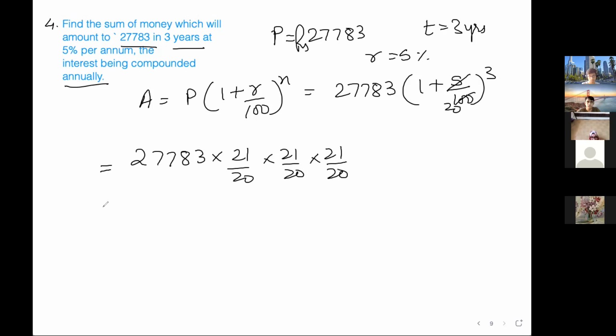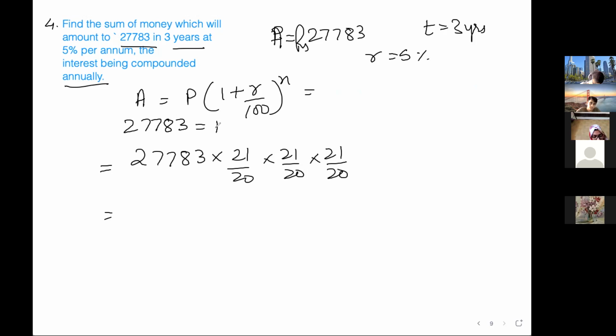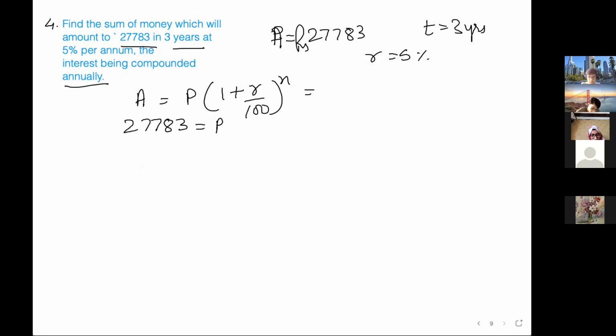Ma'am, the question says the sum of money which will amount to. Achha, amount to. So it is not principal. That is my mistake. Oh, here I had actually written it correctly. Sorry, yeah, this is my mistake. I thought it is principal. So it is A. So here it becomes 27783 is equal to P into 1 plus 5 by 100 raised to 3.